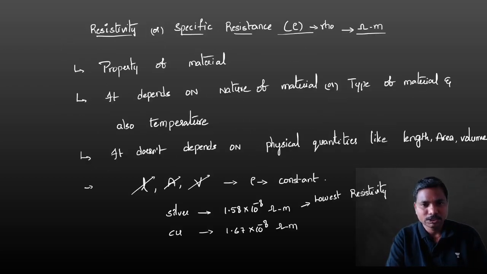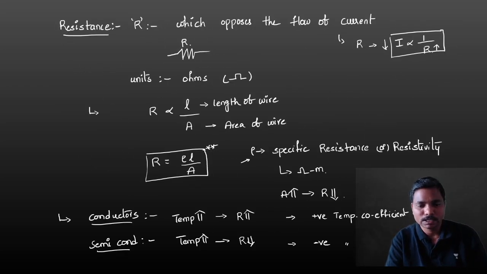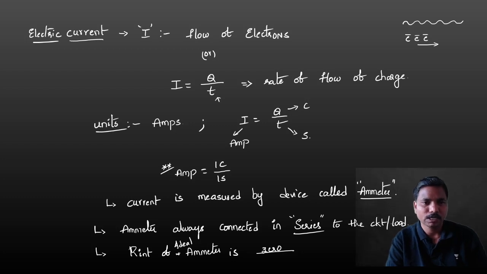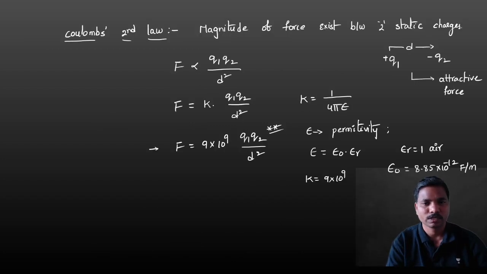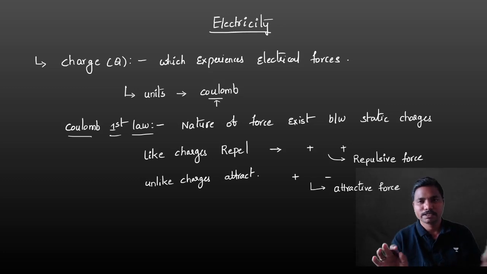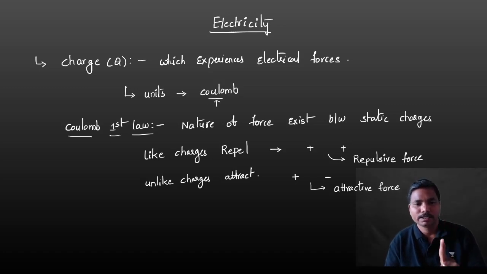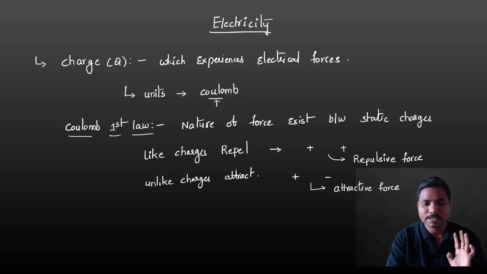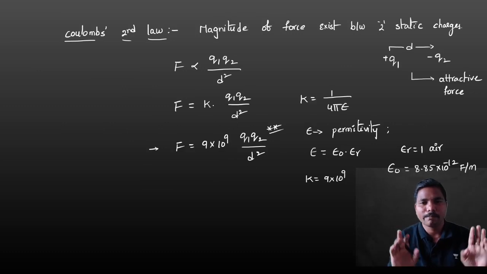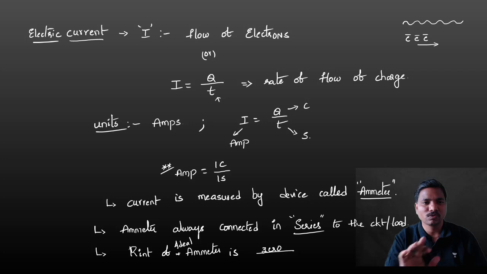In the next session, we will discuss another quantity, that is potential or potential difference. So once again, revise. What is charge? It experiences electrical forces. The charges may be positive or negative. Coulomb has given two important laws. First law: like charges repel, unlike charges attract. Second law: the magnitude of force F is proportional to Q1 Q2 by d square.